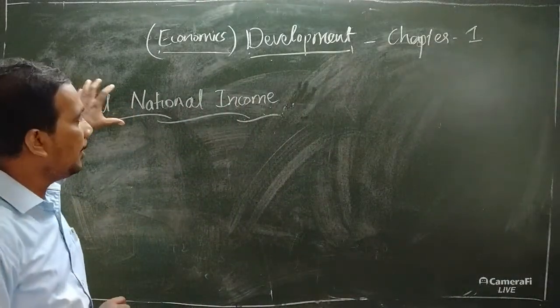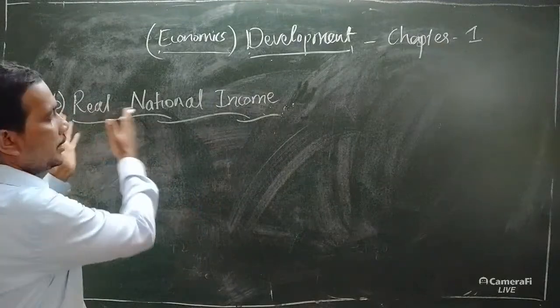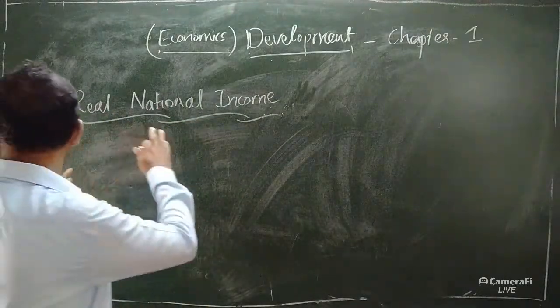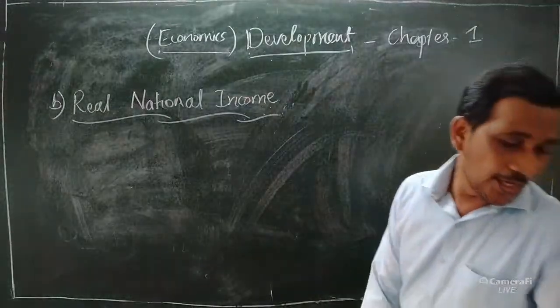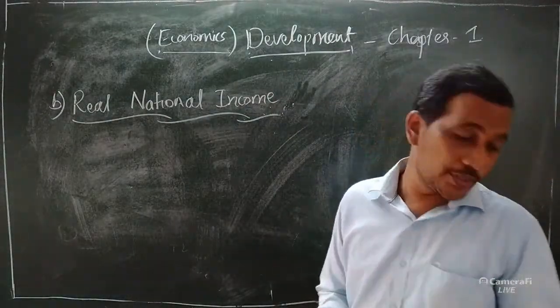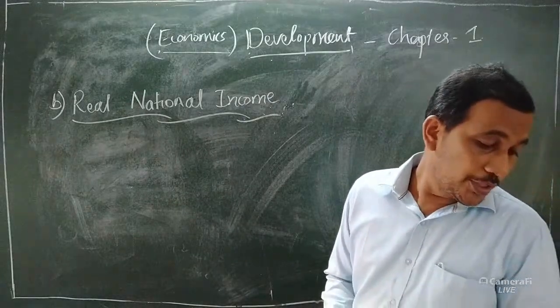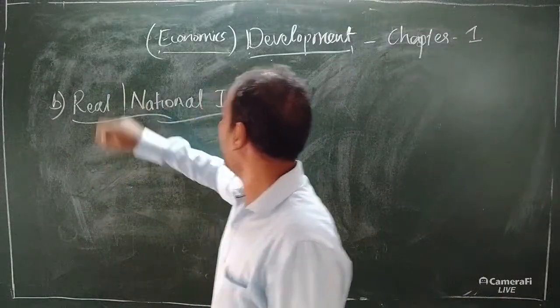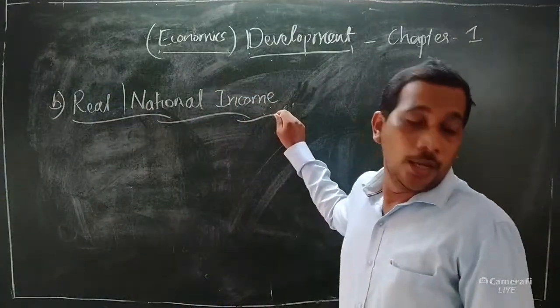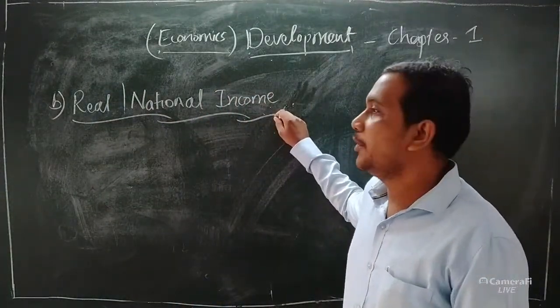But here, the real national income, later we can discuss. First of all we should know national income. National income is the total value of goods and services produced in a country during a year.